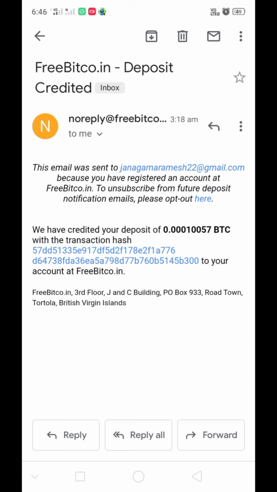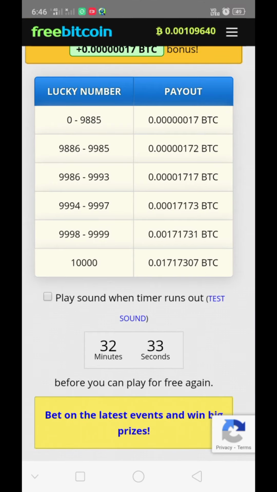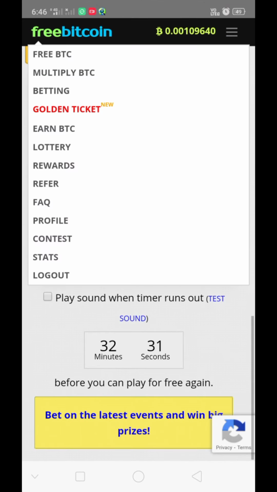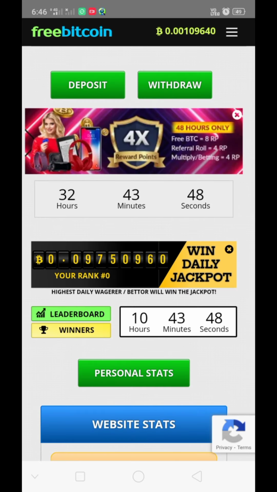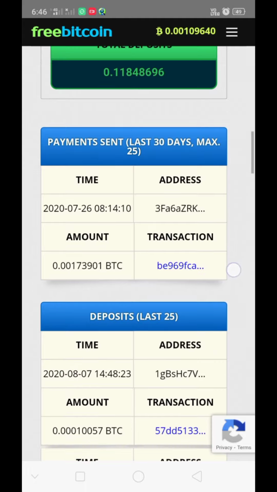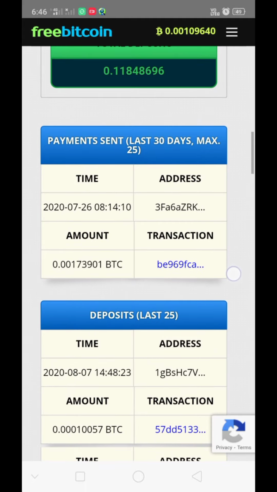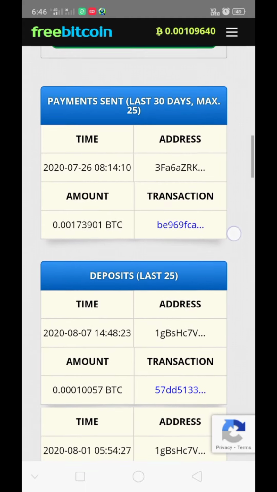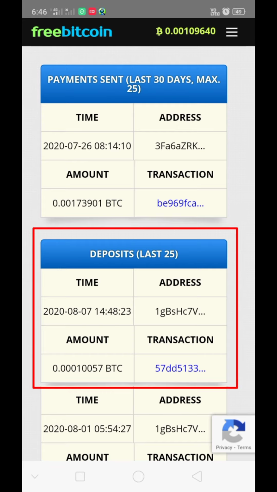Now I show you the payment proof from my stats. Okay, see there, payout received to my wallet. In this way you can earn money very easily.